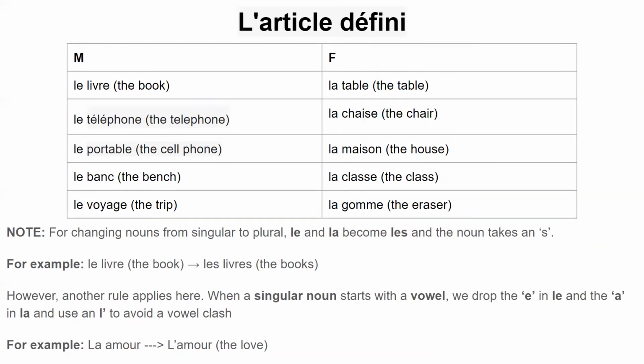Moving on to definite articles, which are used before nouns that deserve special importance or are one of a kind, there are three kinds of definite articles in French: le, la, and les. Le precedes nouns that are masculine and singular, examples of which you would find on the left hand side of this table. Le livre stands for the book.